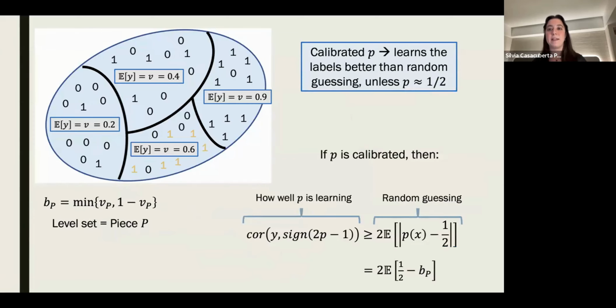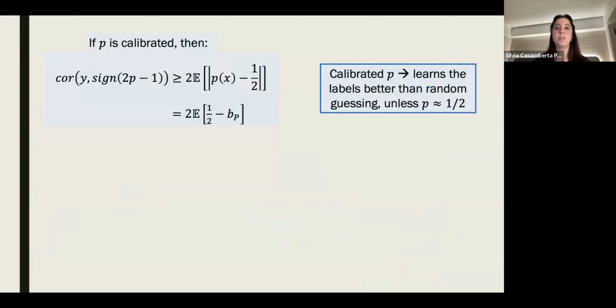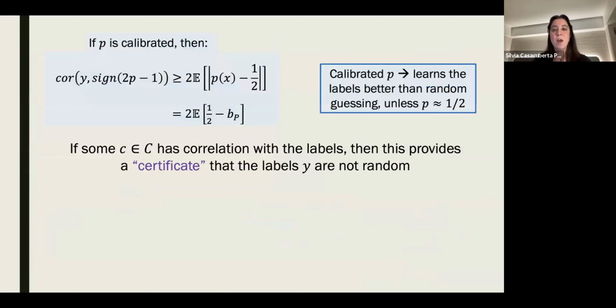So we formalize this idea in the paper: a calibrated P learns the labels quite well, unless we're close to 1/2. That's why we lower bound the correlation between Y and P by using the distance from P to 1/2. You can think of 1/2 as a random guessing predictor. And you can also rewrite this random guessing expected value with the balance parameter BP, where the subscript P just means that we've conditioned on the piece P of the domain. So this is what we get from calibration.